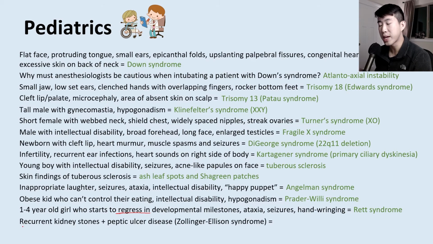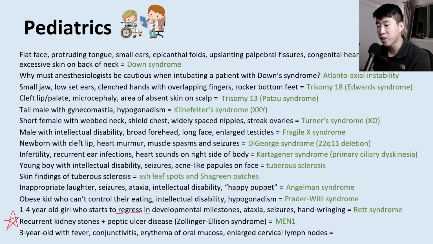And then what about if you have a patient with recurrent kidney stones and they also have concomitant peptic ulcer disease or Zollinger-Ellison syndrome? So how can you connect recurrent kidney stones with peptic ulcer disease? That's going to be a description of multiple endocrine neoplasia type 1. So these patients have hyperparathyroidism, so they're going to have hypercalcemia, and then they have peptic ulcer disease because they're very noted to have an incidence of pancreatic tumors, especially things like gastrinomas, which can cause Zollinger-Ellison syndrome. So that's how you make the connection there. And this is something that I was asked on my board exams, and it's an interesting connection to make.